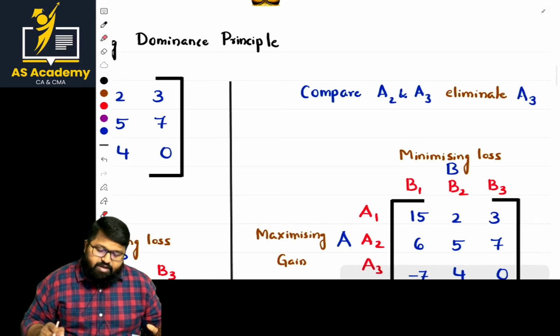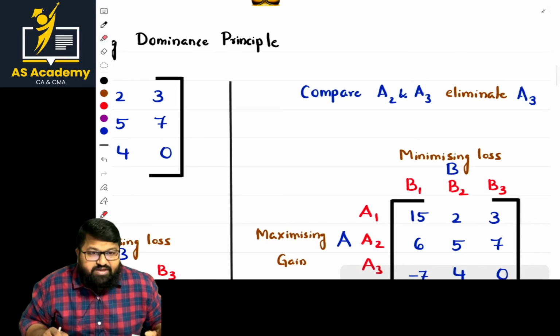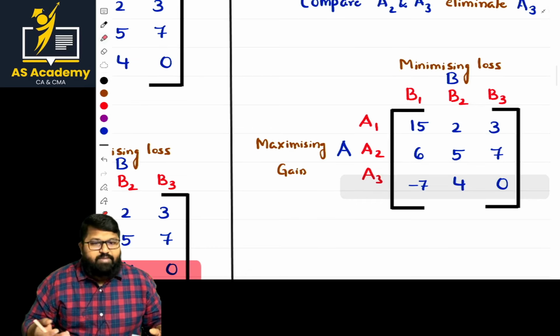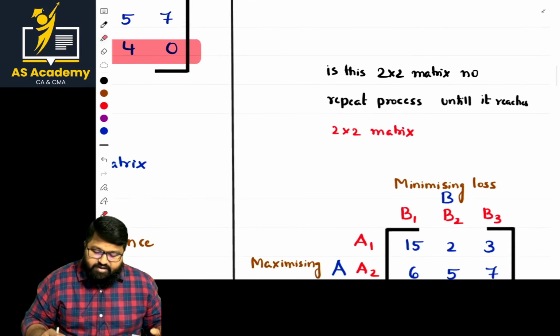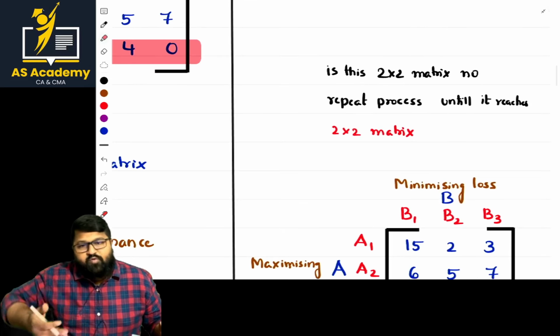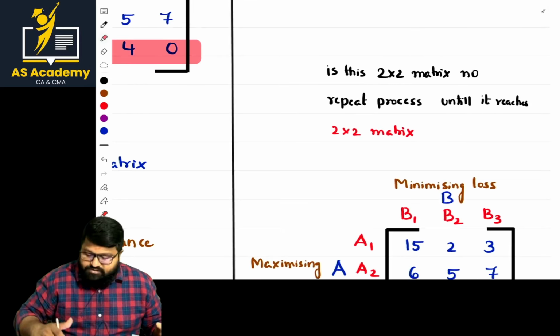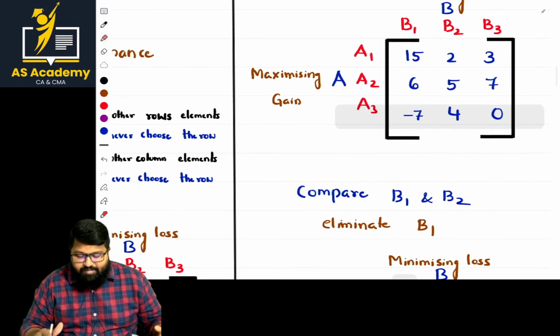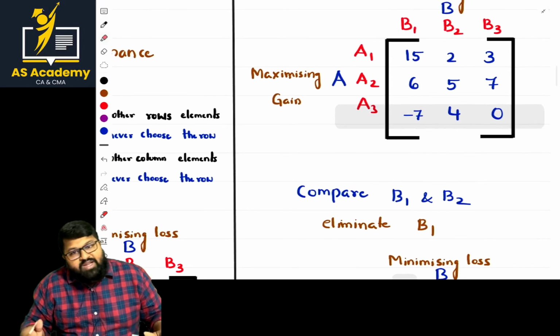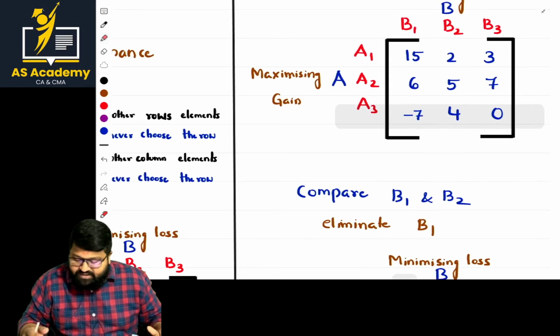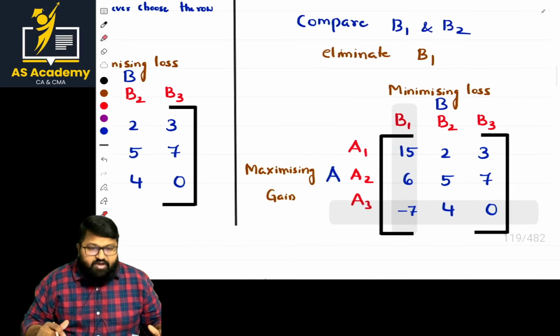Here we apply the dominance point. Compare A2 and A3, eliminate A3. So they compared and eliminated it. Next, is it a 2 by 2 matrix? No. Then we have to repeat the process until we reach a 2 by 2 matrix. Now we're comparing B1 and B2. By comparing B1 and B2, what is highest? B1 is highest, so eliminate it. Finally, we got this matrix.